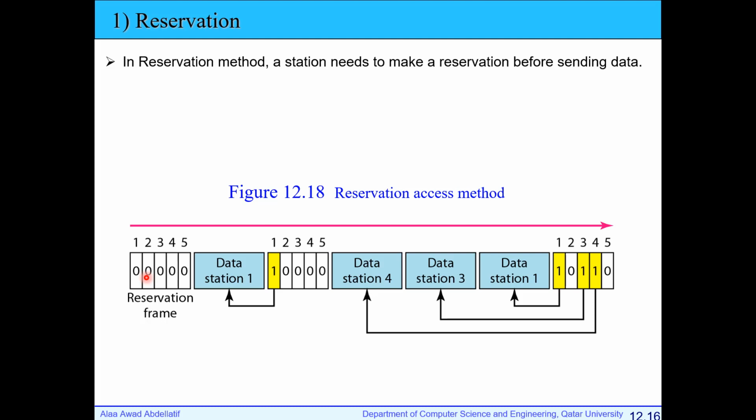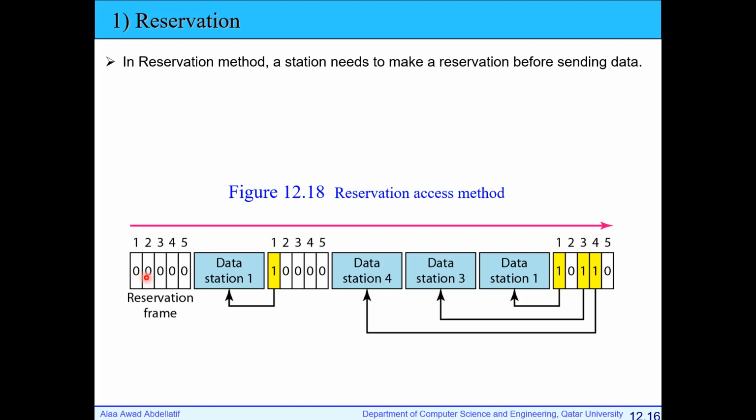Station 3 reserves this slot to send. During this reservation frame, each station that needs to send reserves a specific slot or time to send, and all other stations will stop transmitting. Once the first slot is reserved for station 1, only station 1 will be permitted to send during this slot.